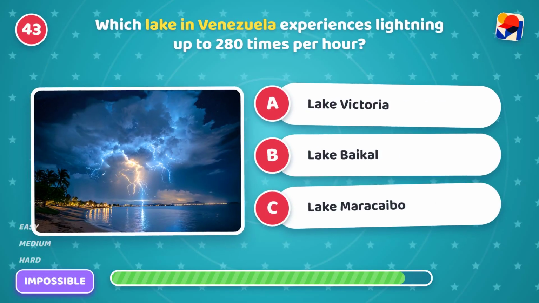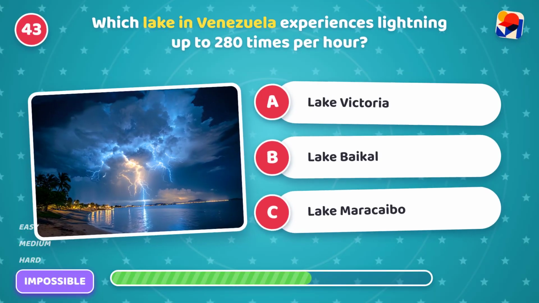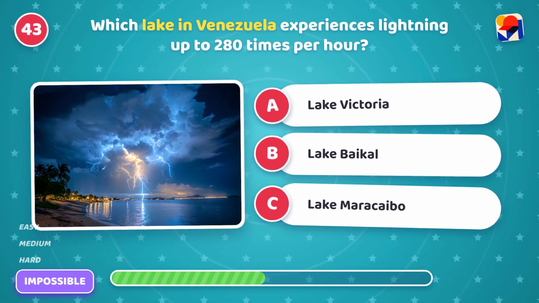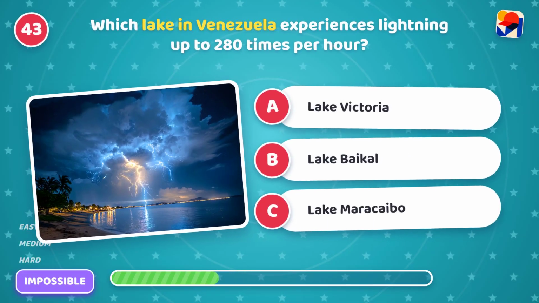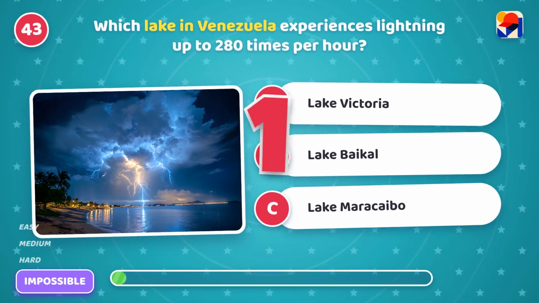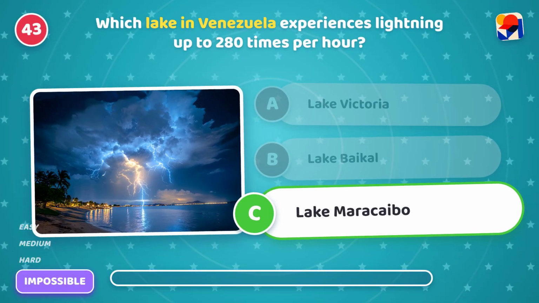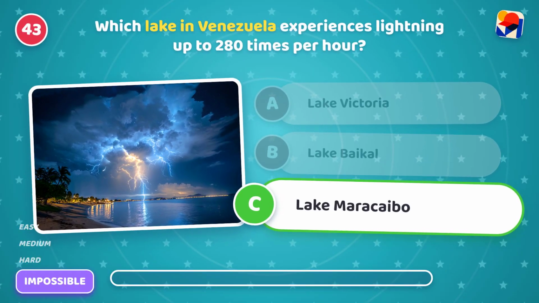Which lake in Venezuela experiences lightning up to 280 times per hour? Is it A, Lake Victoria, B, Lake Baikal, or C, Lake Maracaibo? It's C, Lake Maracaibo. Electrifying. It is the world's lightning capital.